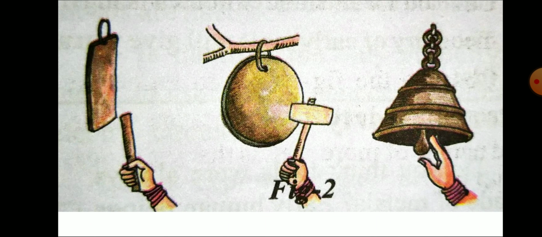When he hits it, the sound comes. Even a temple bell is made exclusively of bell metal. Whenever you hit it, the sound comes. Children, this is the second property. First property is appearance, second property is sonority.